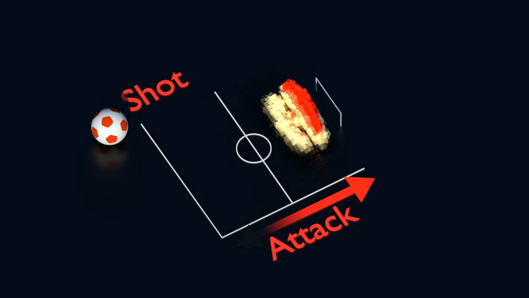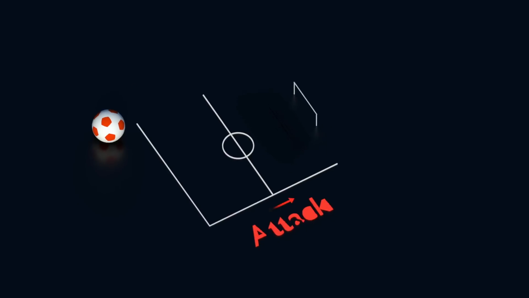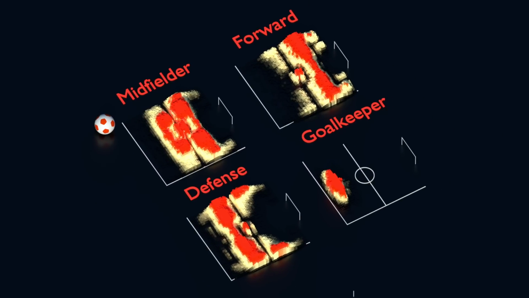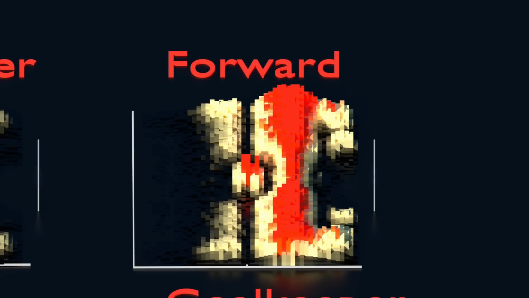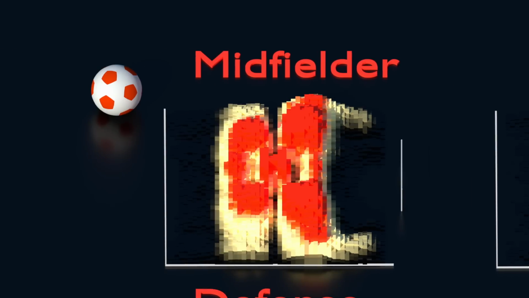Because we also know who made the pass and what their role is, we can also break down the maps according to the player role. Goalies stay close to their own net, so their pass density is highest back here, whereas forwards are often on the attack, so their passes are on the other side, with midfielders and defenders filling out the rest of the field.